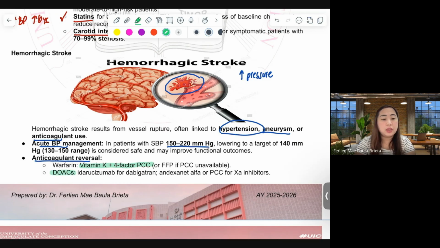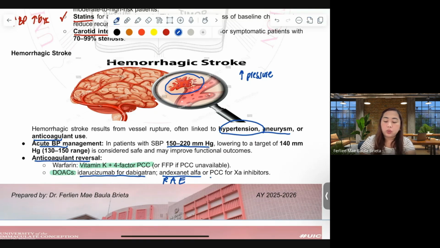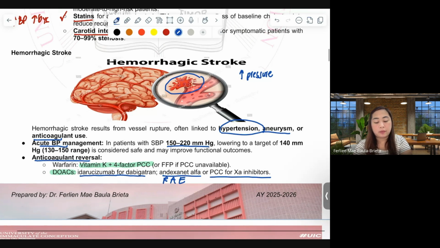If the patient is on direct oral anticoagulants, we have to give the following: idarucizumab for dabigatran, andexanet alfa for rivaroxaban, apixaban, and edoxaban. And also we can give PCC for factor Xa inhibitor anticoagulants.